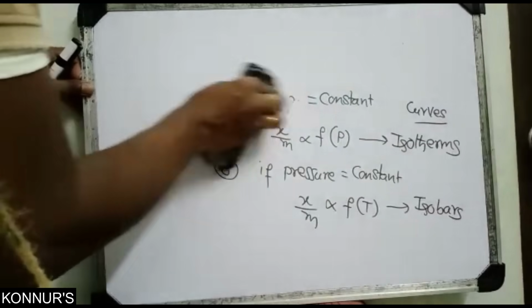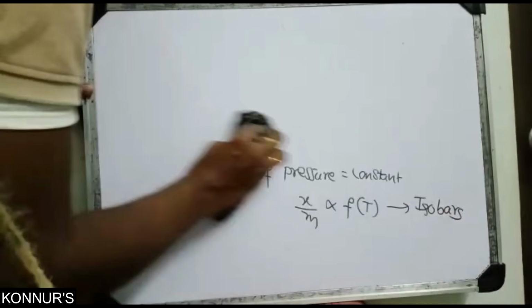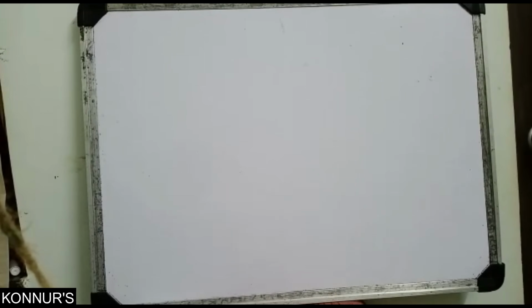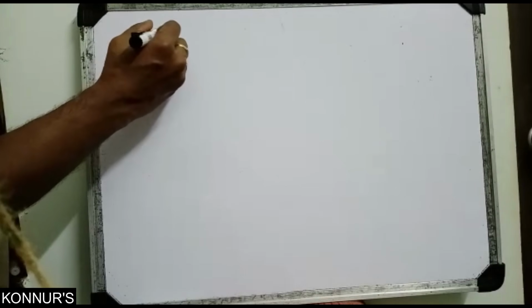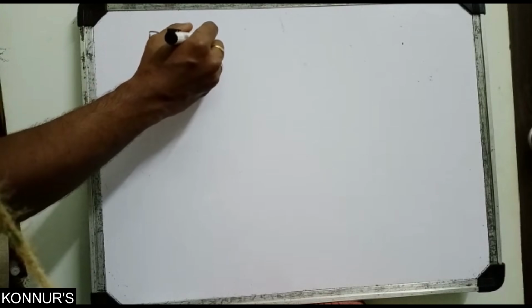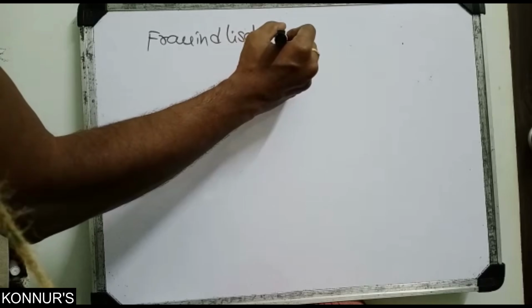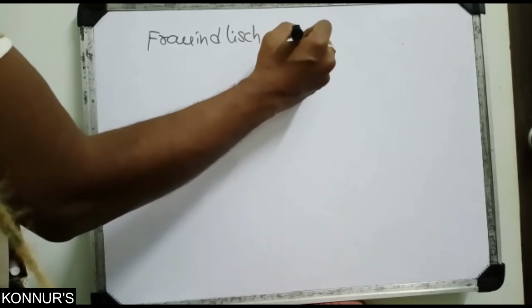So for isotherms, which isotherm is important? That is explained by Freundlich: the Freundlich adsorption isotherm.